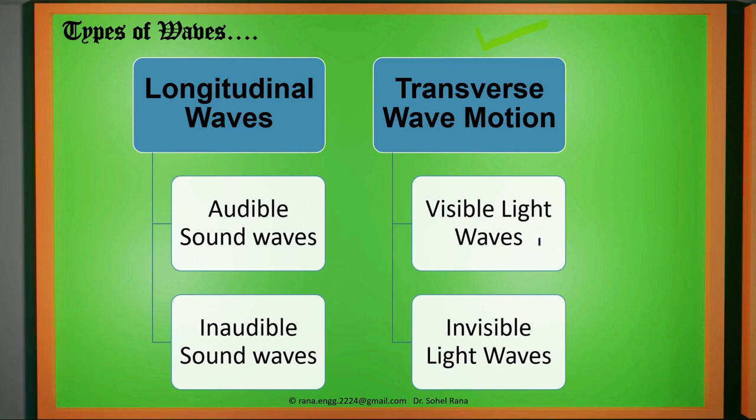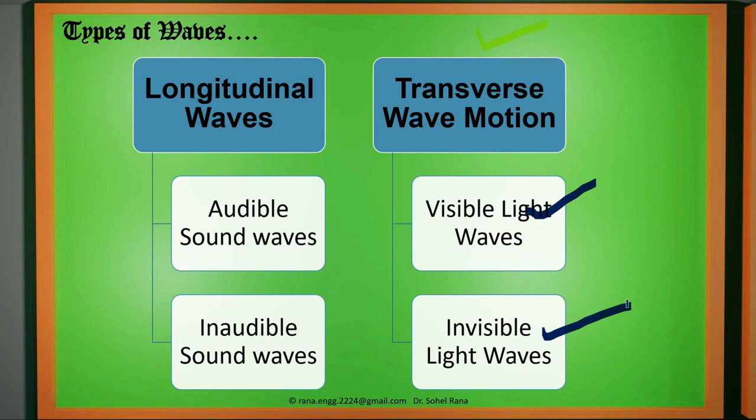And what are these transverse waves? It is a technical name for the light waves. So there may be visible light or there may be invisible light. What is invisible light? Like we have X-rays, infrared or microwaves. These are invisible light waves, and all of them combined are called electromagnetic waves. And the spectrum which covers all these different types of waves is our part of study in today's session.